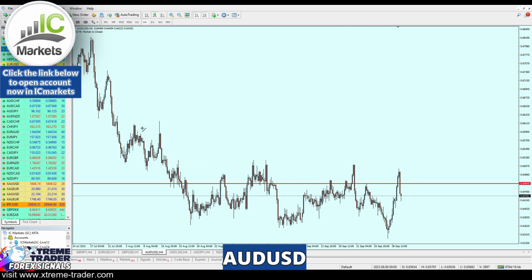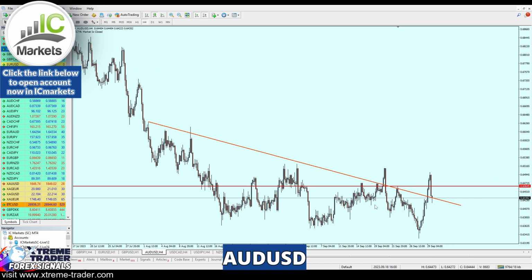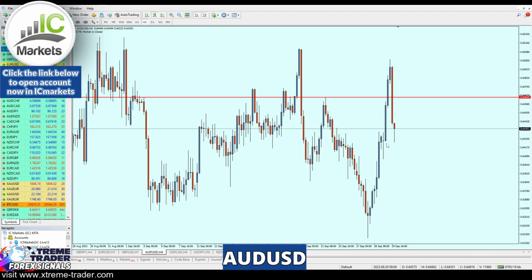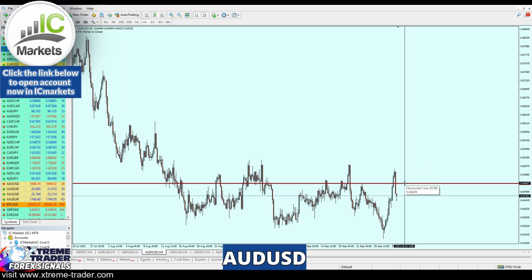Let me now use the trend lines just to confirm this, and as you can see, right now we are actually facing a previously broken resistance trend line, and most likely the market is going to make a pullback of about 31 pips before it starts the bearish fall. I think we don't need any more analysis on that. It's really clear to me that the AUDUSD is going to reverse at that level of previous resistance,